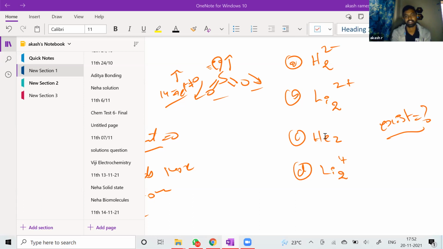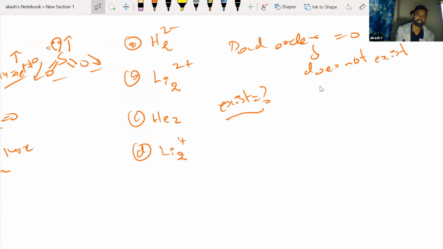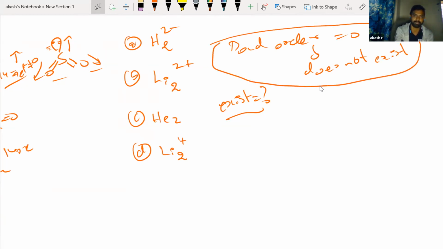Okay, fine. Anyways, I think you told the correct answer by doing the correct thing. Let me tell everybody. Okay, so people, what we have to understand is if bond order is equal to 0, that means the molecule does not exist. This is the point which we have to remember. So we know how to calculate bond order.